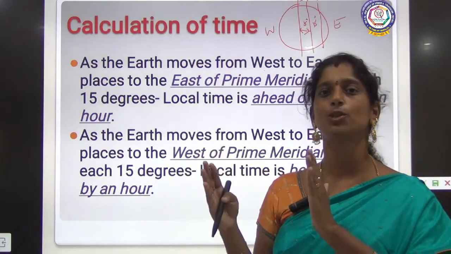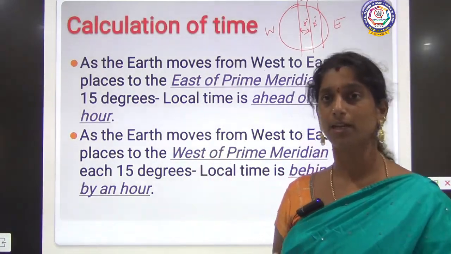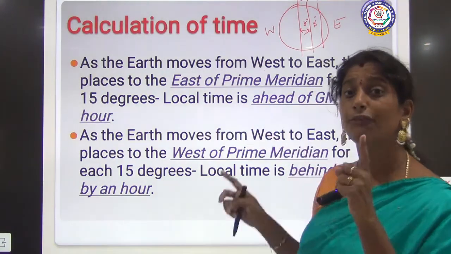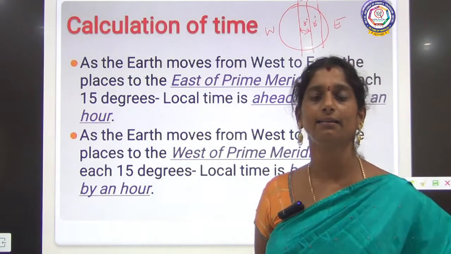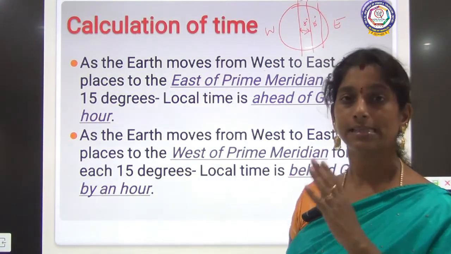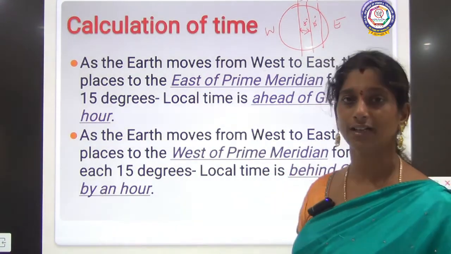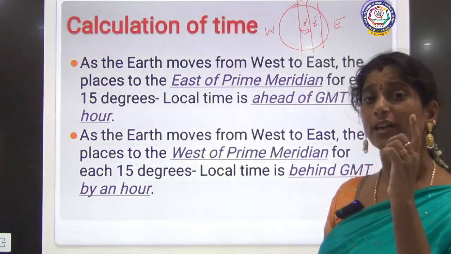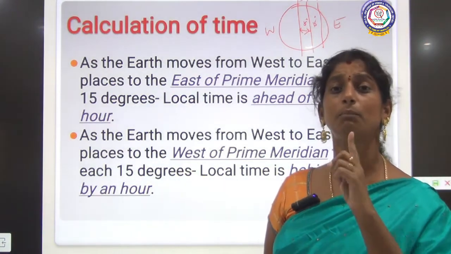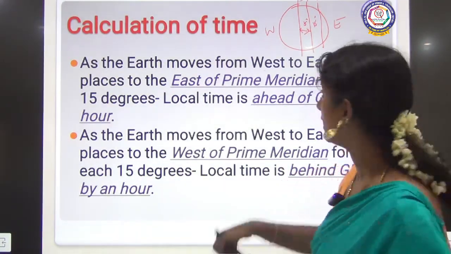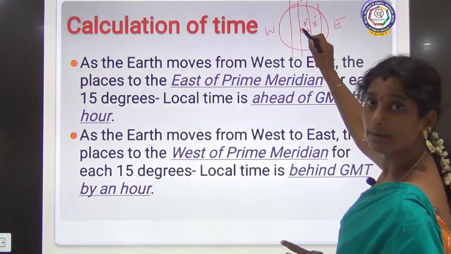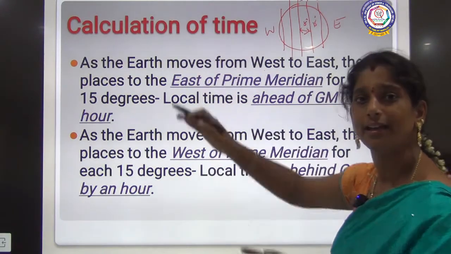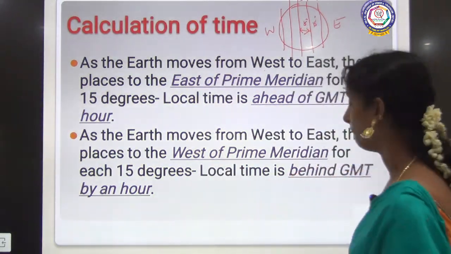So any place which is on the eastern side of the prime meridian, it is 1 hour, each 15 degrees is 1 hour ahead of the Greenwich meridian time. The same way for the western side of the Greenwich meridian, that is this area, for each 15 degrees, it is 1 hour behind the Greenwich meridian. So this area is 1 hour behind the Greenwich time and this will be 2 hours behind. The same way it goes on. Am I clear to you?